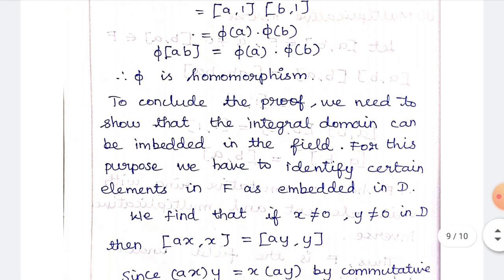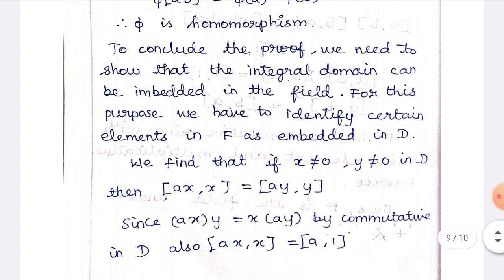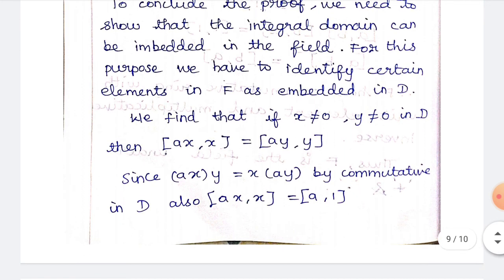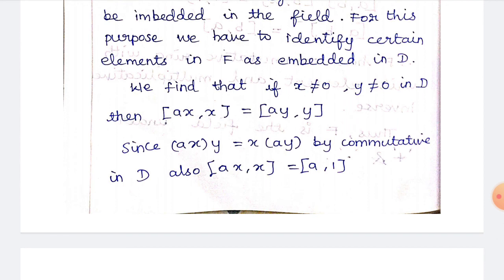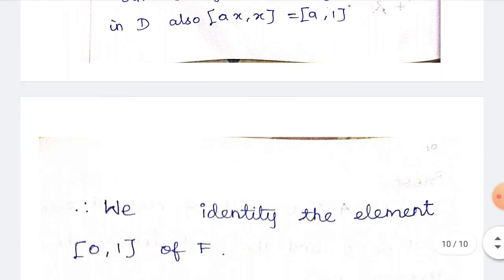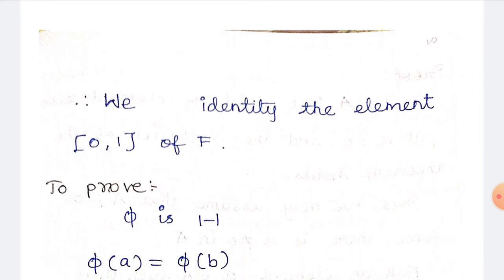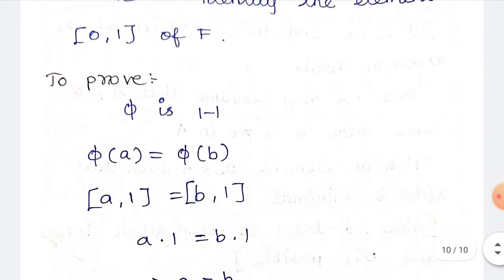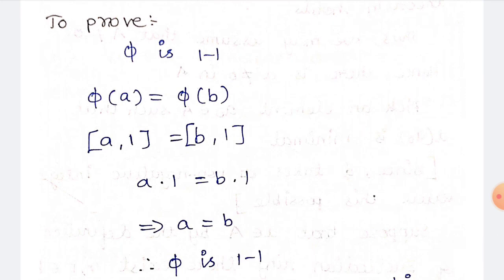Therefore, phi is a homomorphism. To conclude the proof, we need to show that the integral domain can be embedded in the field. For this purpose, we have to identify a certain element in F as embedded in D. So take x not equal to 0 and y not equal to 0 in D such that (ax, x) is equal to (ay, y). So axy is equal to xay by commutativity in D. Also (ax, x) is equal to (a,1). Therefore we can identify the element (0,1) of F. Finally, we have to prove phi is one-to-one.